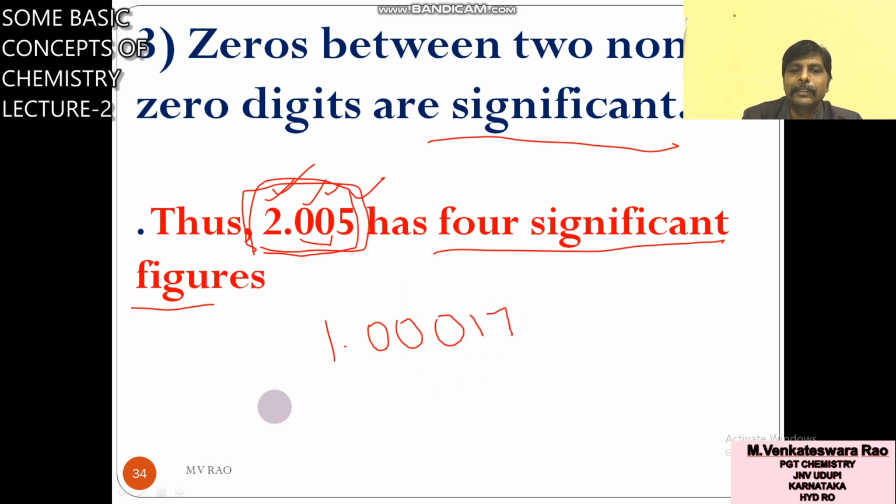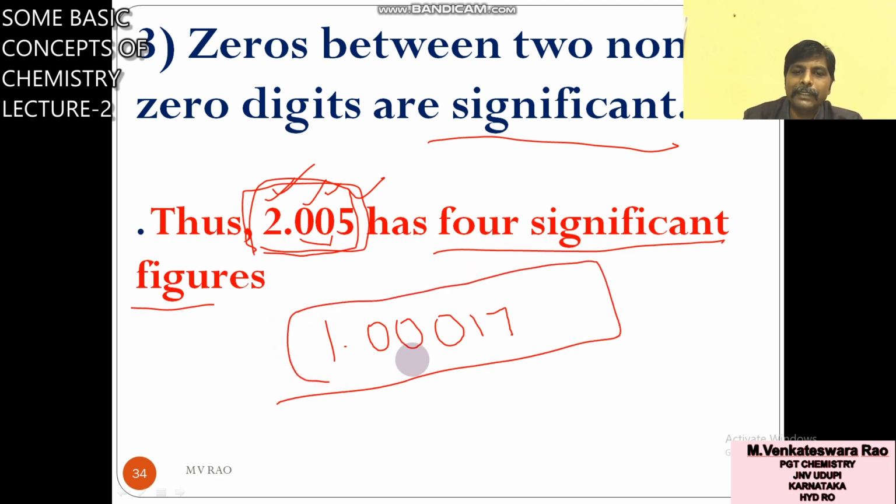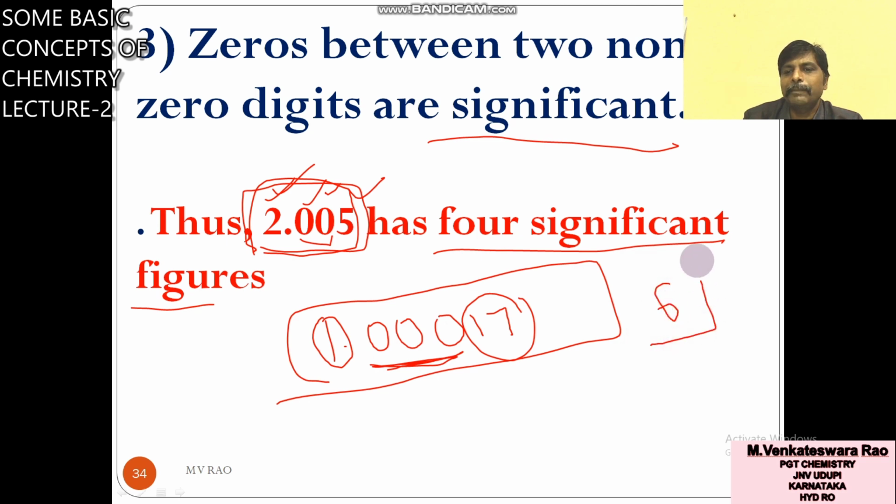You take this value, 1.00017. How many significant figures are there? Because these are non-zero digits, and these zeros, don't neglect these zeros. So 1, 2, 3, 4, 5, 6. Six significant figures are there in this number.